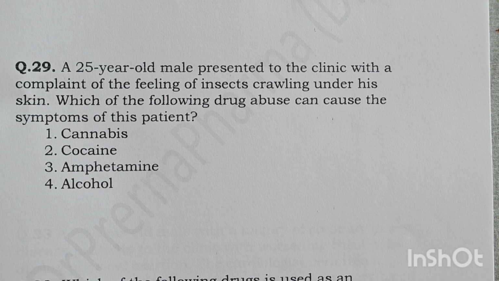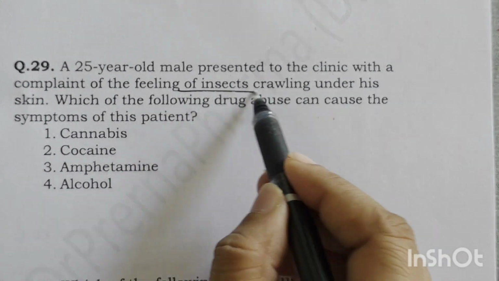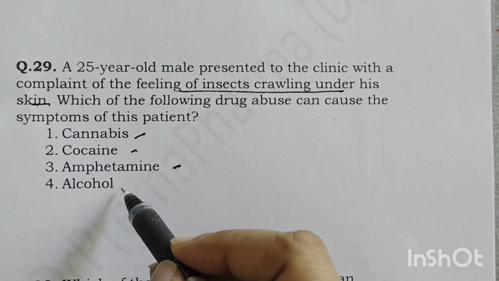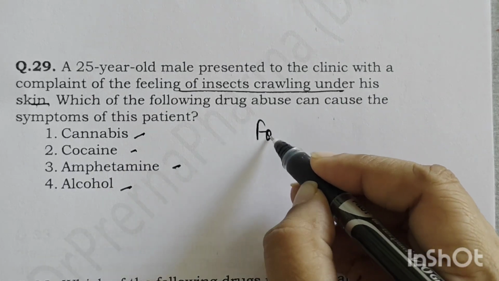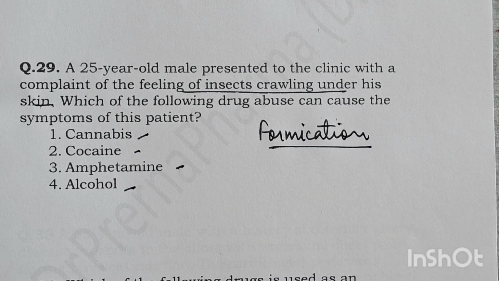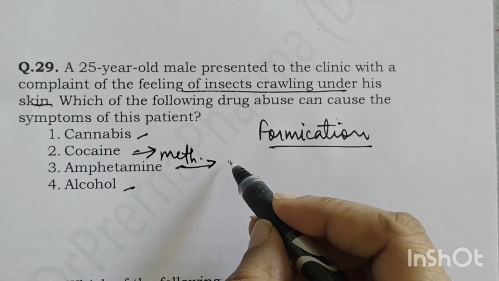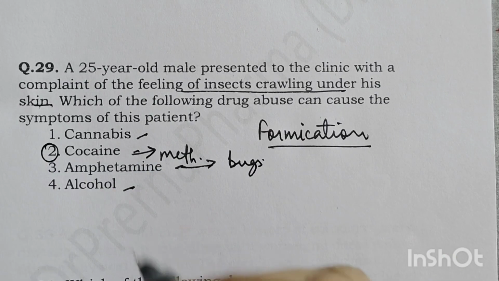A 25-year-old male presents to the clinic with a complaint of feeling of insects crawling under the skin. Which of the following drug abuse can cause the symptoms? Cannabis, cocaine, amphetamine, alcohol. Now this is called formication. Formication is the sensation that bugs are traveling on or under your skin. Causes of formication are mental illnesses, psychosis, certain prescription medications like antipsychotics, drug use, or Parkinson's. Cocaine and methamphetamine also make it feel like bugs are crawling. So the right answer here is cocaine.